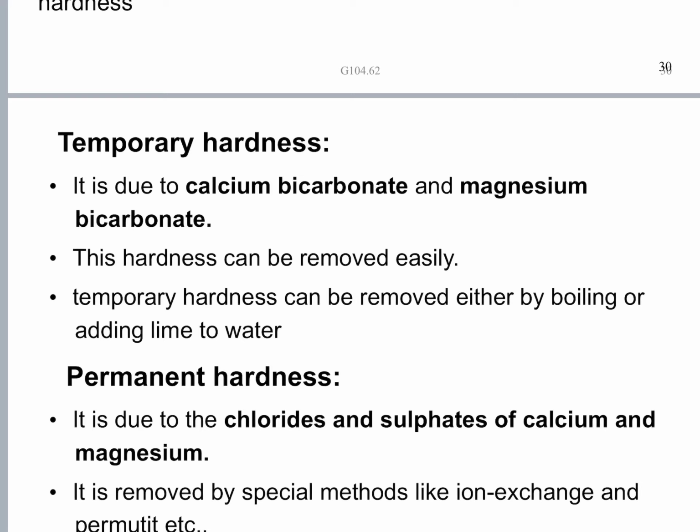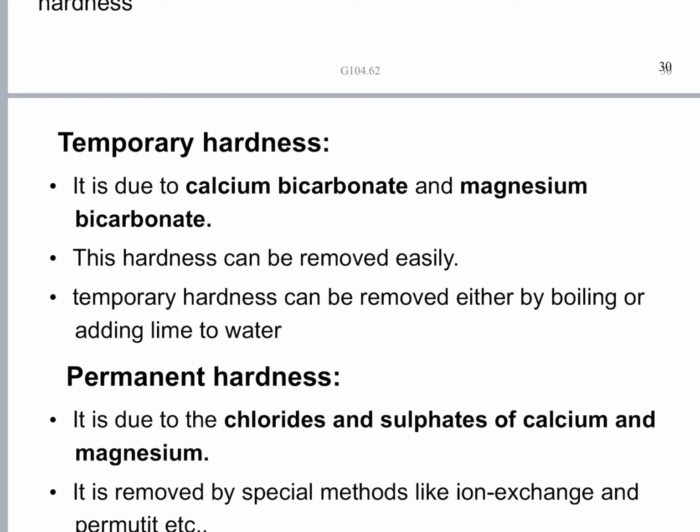Now what is happening? Before boiling, you had both calcium bicarbonate and magnesium bicarbonate dissolved in the water. When you use soap, these salts are interfering with the soap, reacting with the soap and causing the precipitation of the soap. But when you boil the water, these salts are decomposing and turning into a form in which they are no more soluble in the water. If they are no more soluble in the water, they come out of the water in the form of precipitate.